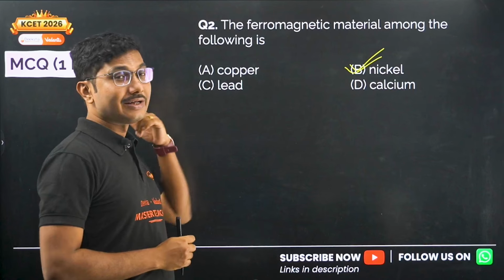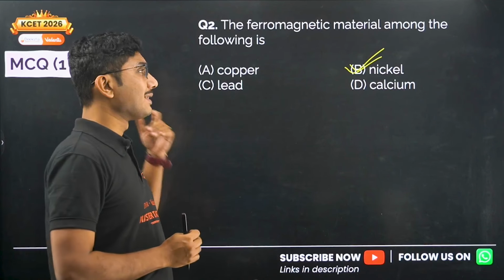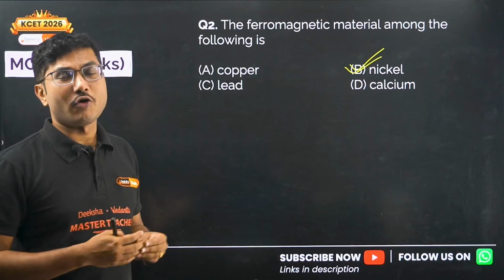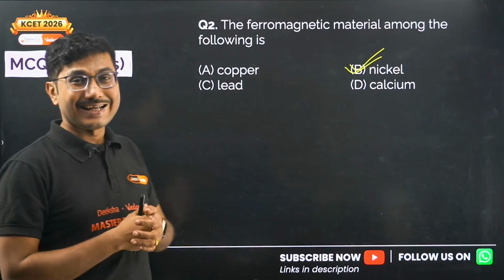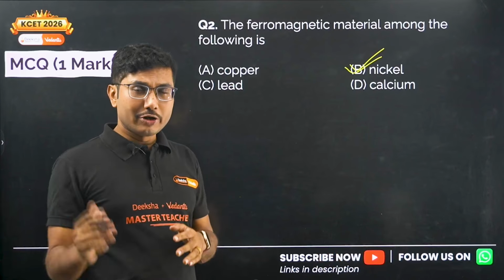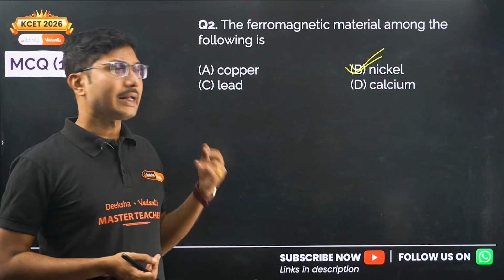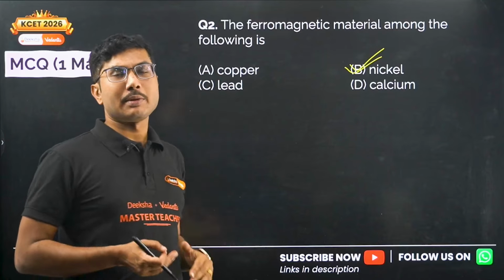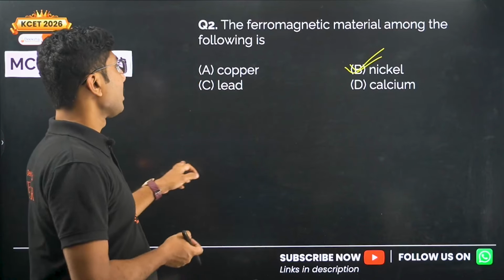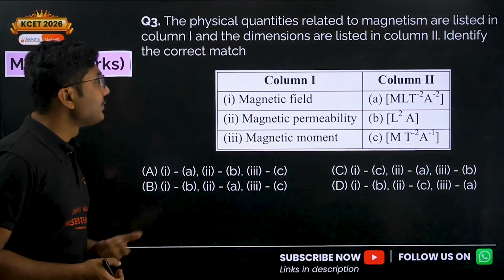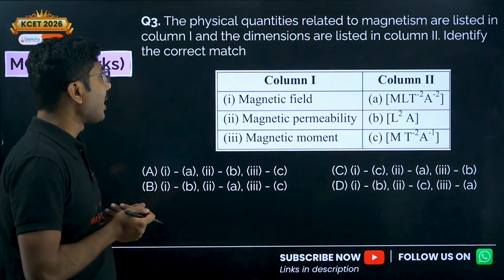Okay, they are 3 materials which are directly ferromagnetic. There are some alloys obviously, but these 3 in elemental form are ferromagnetic at room temperature. Okay, copper, nickel and iron. Gadolinium has a transition temperature around room temperature, but gadolinium can be considered ferromagnetic only below room temperature, not at room temperature.